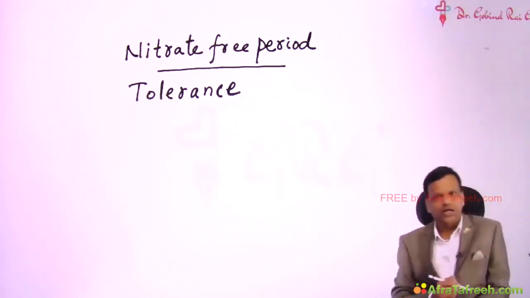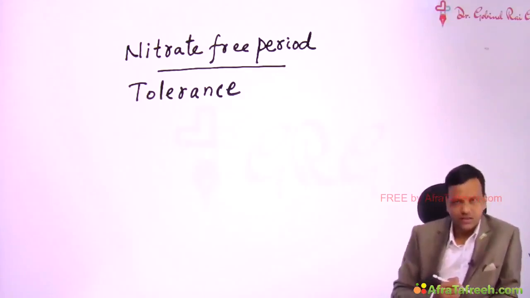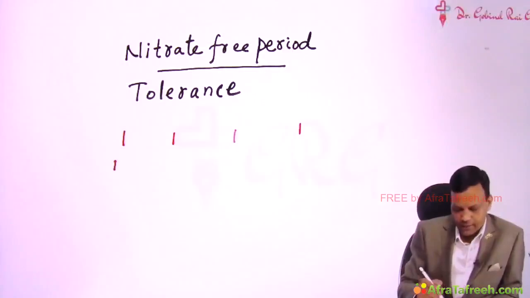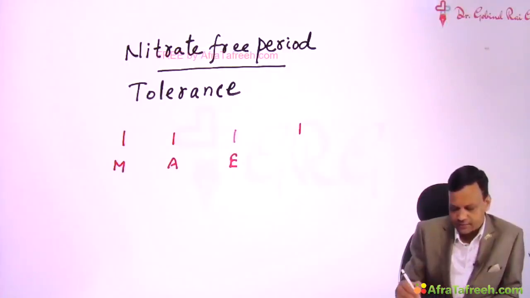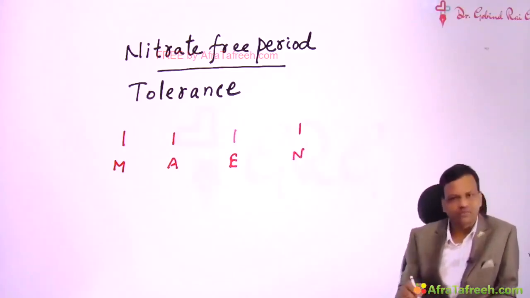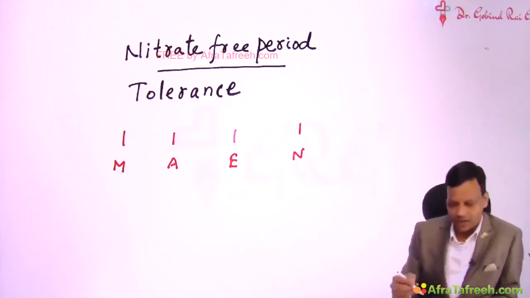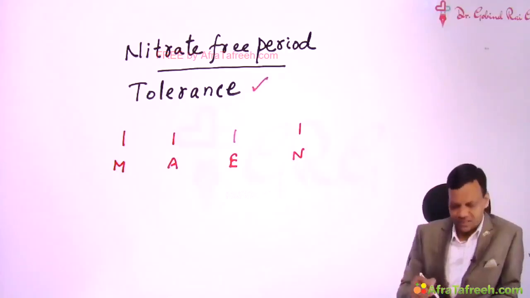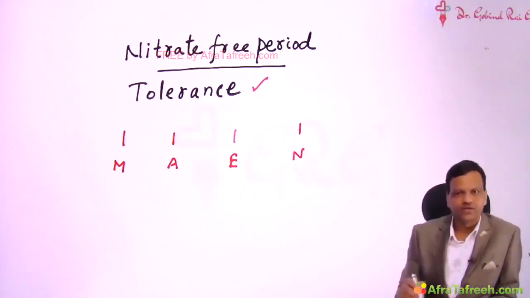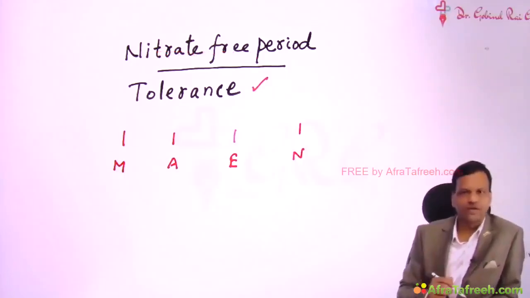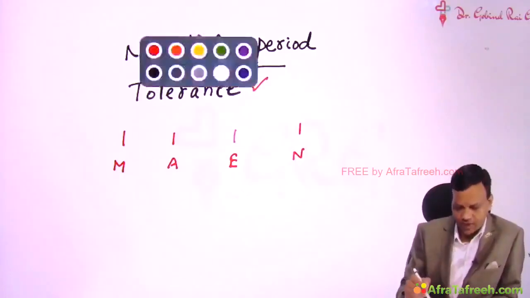Suppose a nitrate is working for 6 hours. Normally if a drug works for 6 hours, we usually give it after every 6 hours. That means we give a morning tablet, then afternoon, then evening, then night. But if we use nitrate in this manner, because they are present continuously in the blood, it will lead to tolerance. So in spite of presence in the blood, they will stop protecting from angina. Then it will be a waste of giving nitrate, so we do not want this. So we have to give a nitrate free period. We will skip one tablet.